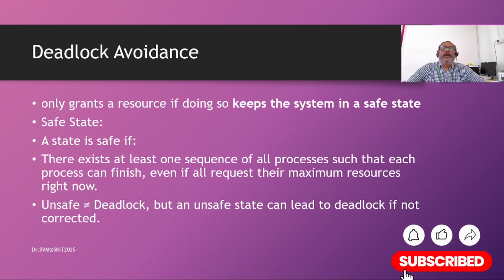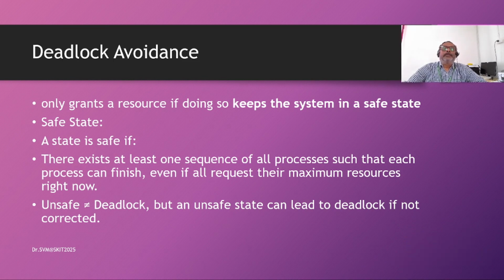That means from any situation, we find at least one path to a state such that all the processes currently running complete their task and terminate themselves. That is what we call a safe state. If we don't find such a path, it doesn't mean there will be deadlock, but the chances are higher that it can lead to deadlock if proper care is not taken.